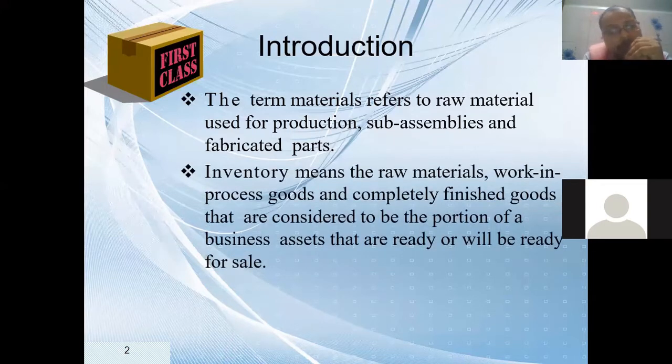Now the next term is inventory. What is inventory? Inventory is all types of stock that a company has. Stock may be of different types. First is material, that is the raw material you need. It may include your work in progress, that is uncompleted or unfinished goods. Then the next one is finished goods. So all three, raw material, WIP (work in progress) and finished goods, come under inventory.